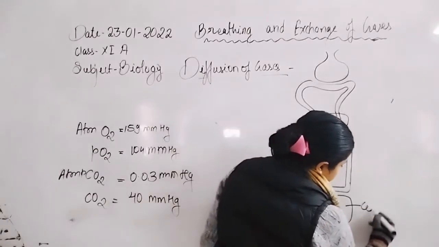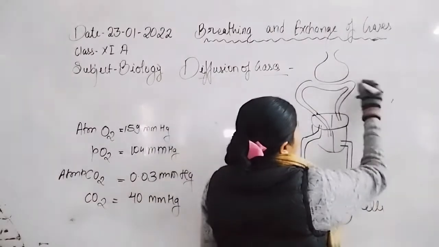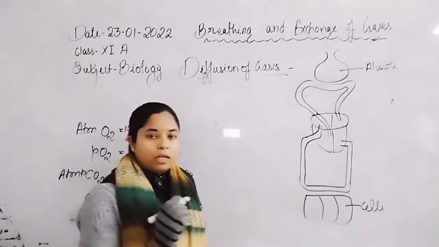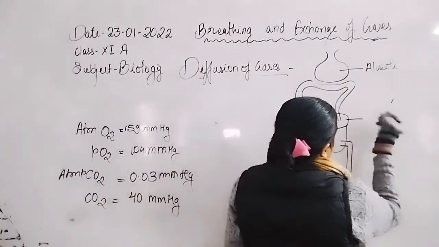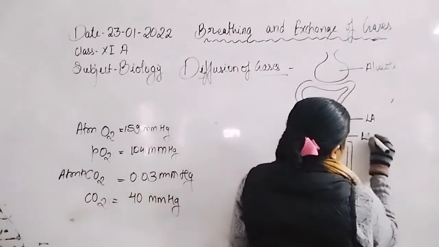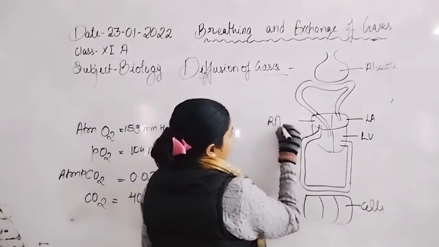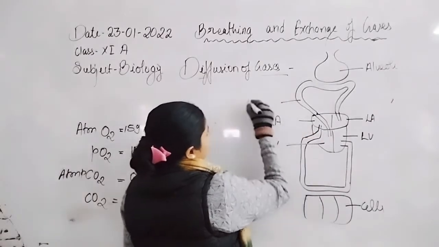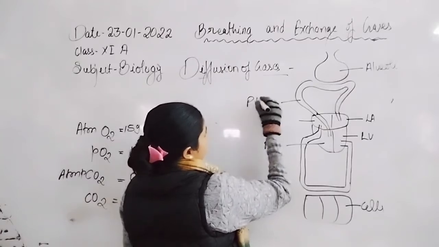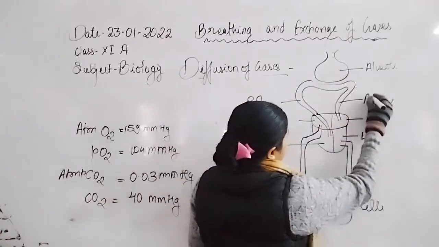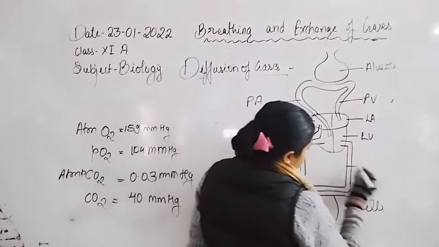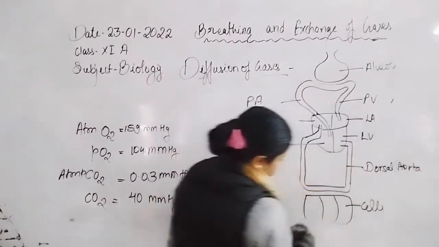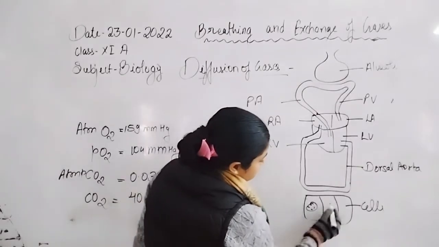These are the cells of tissues, with the nucleus. Here are the lung alveoli and the heart, with left auricle, left ventricle, right auricle, right ventricle, pulmonary artery, pulmonary vein and dorsal aorta.